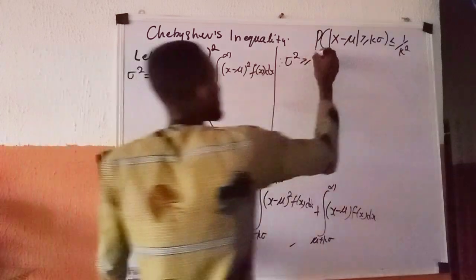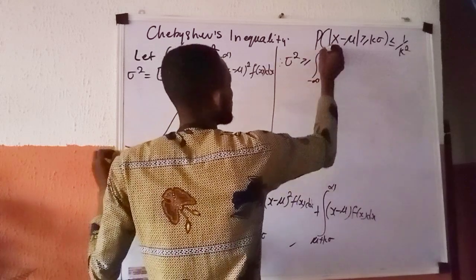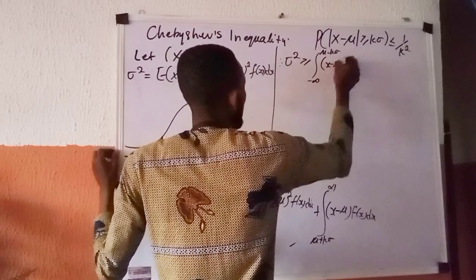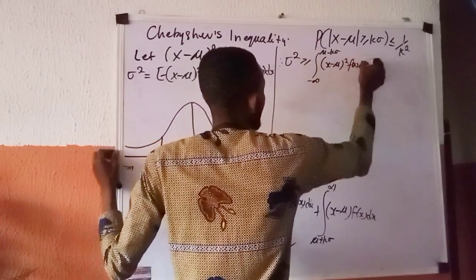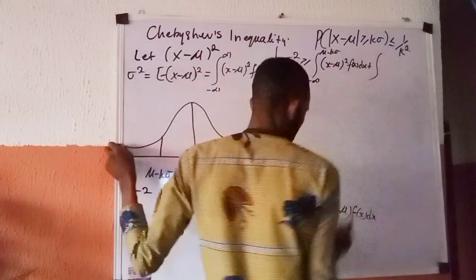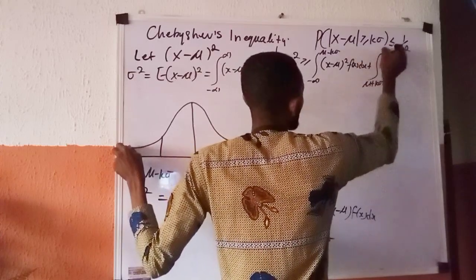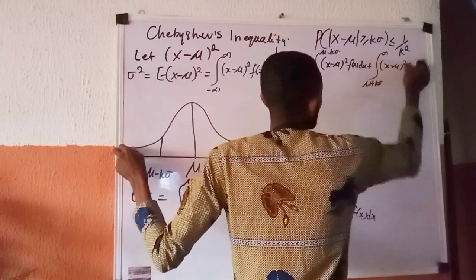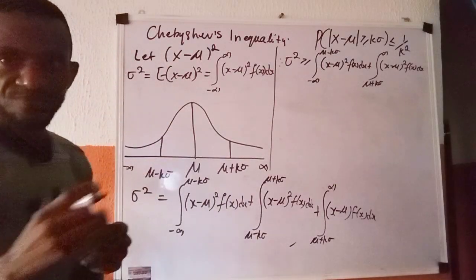I will pick this: the integral from minus infinity to mu minus k standard deviation of (x minus mu) all raised to power 2 f of x dx, plus, I'm dropping this, coming over here, the integral from mu plus k standard deviation to positive infinity of (x minus mu) all raised to power 2 f of x dx. This is 2.